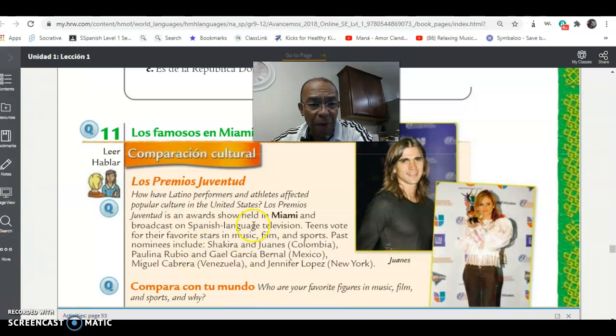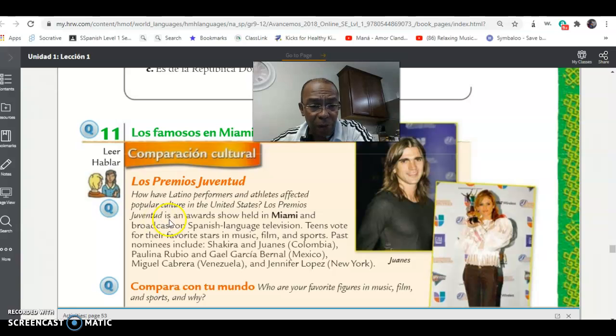Now, do you remember Los Famosos in Miami? We talked about this earlier on page 41. We talked about Los Premios Juventud. How have Latino performers and athletes affected popular culture in the United States through music and other things like art? Remember we read about this? Well, let me read this one more time.